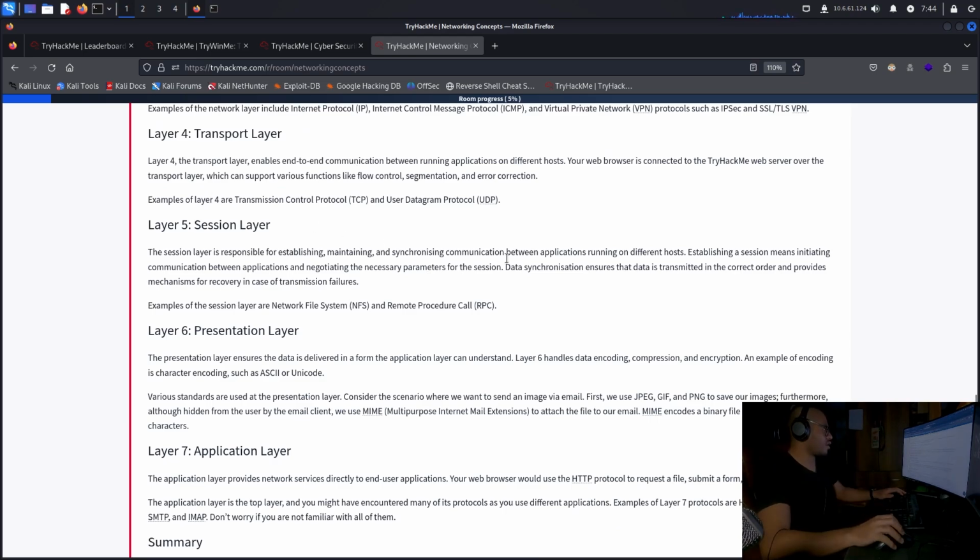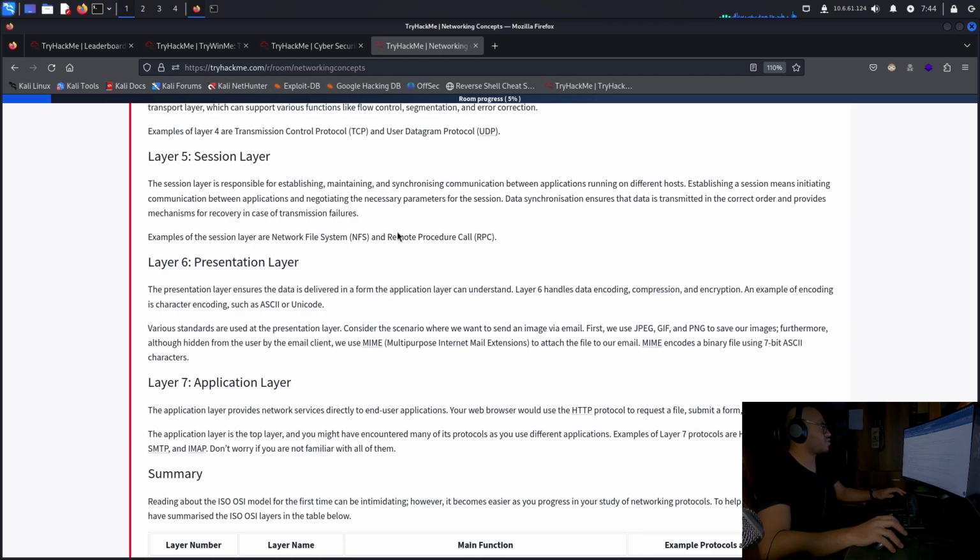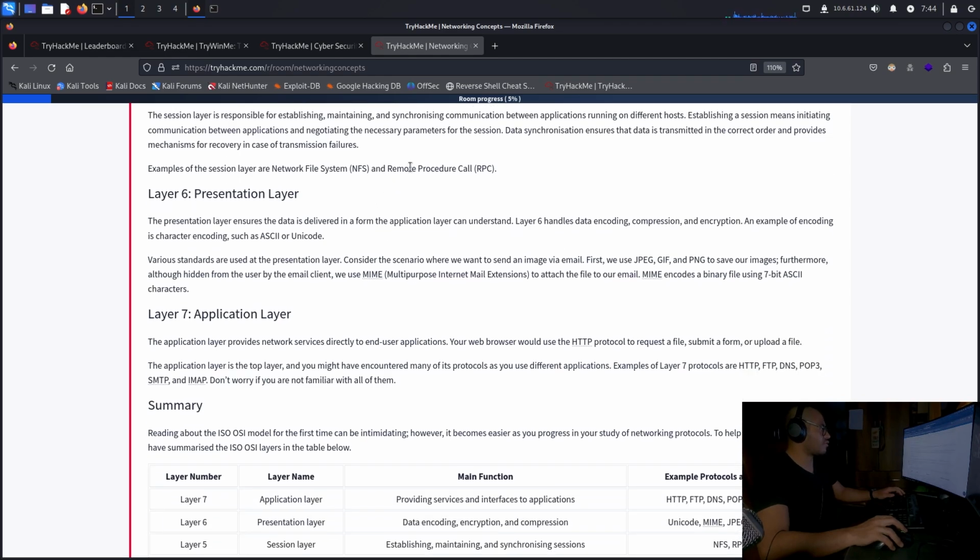So this is between running applications on different hosts. And then the session layer. The session layer is responsible for establishing, maintaining, and synchronizing communication between applications running on different hosts. Establishing a session means initiating communication between applications and negotiating the necessary parameters for the session. Data synchronization ensures that data is transmitted in the correct order and provides mechanisms for recovery in case of transmission failures. Examples of this layer are Network File System, a way to transfer files, and Remote Procedure Call (RPC).